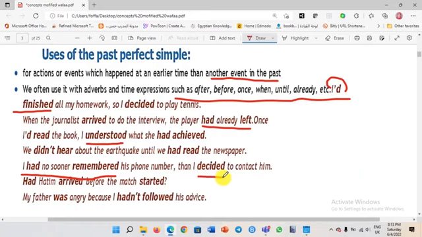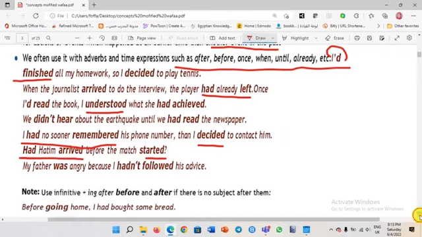Had Hatem arrived before the match started? This is to remind you how to make a question. It's very easy. Instead of saying "Hatem had arrived," which is a statement, to make it a question, you say, "Had Hatem arrived before the match started?" My father was angry because I hadn't followed his advice. So I didn't follow my father's advice, and that made him angry.